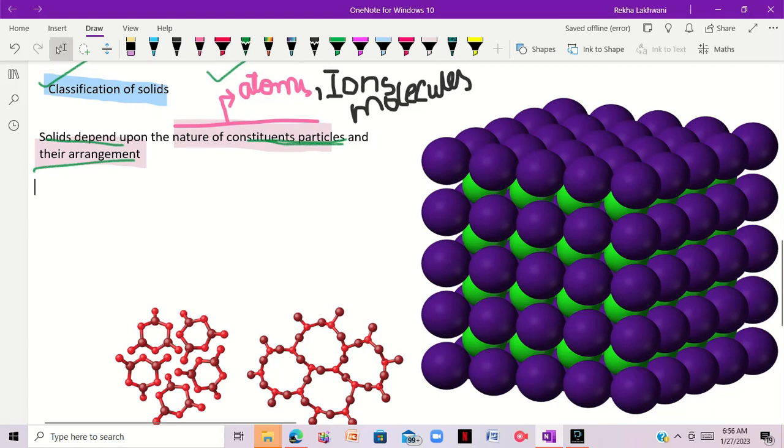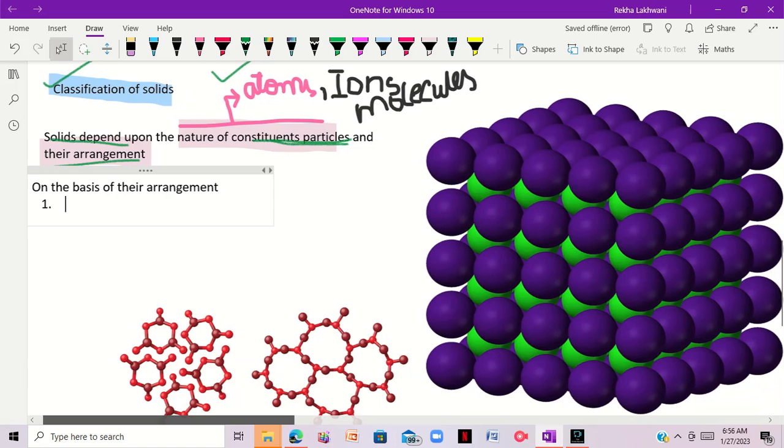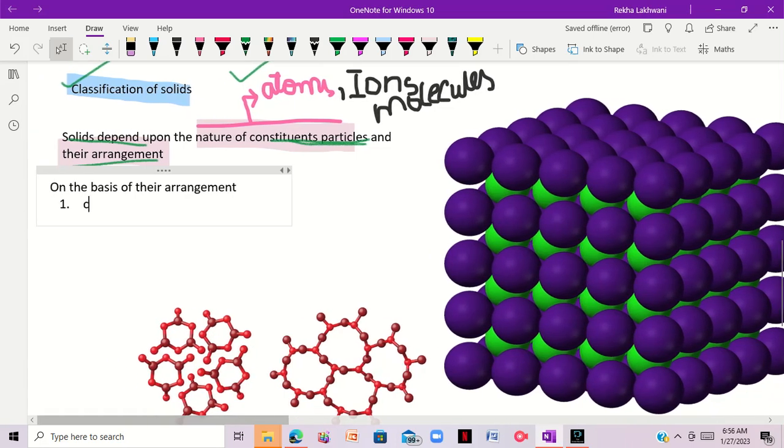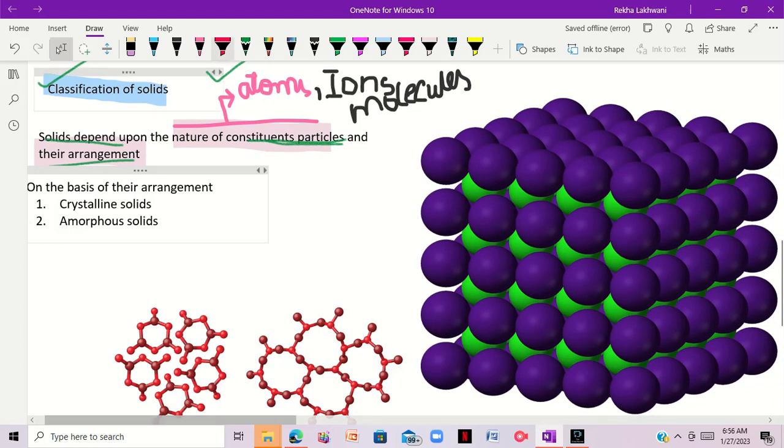On the basis of the nature of the constituent particles and their arrangement, we will now do the classification. We have classified solids into two forms: first, crystalline solids, and second, amorphous solids.